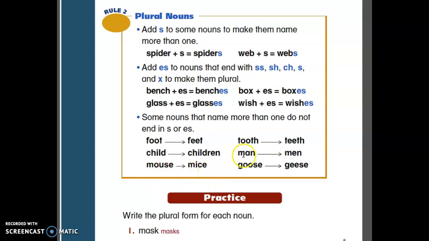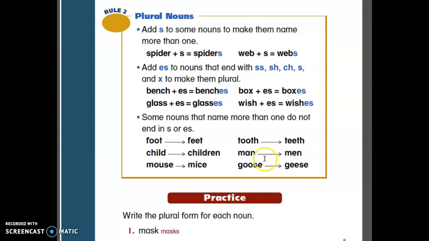It's not easy, huh? Tooth, 1 tooth, 2 teeth. 1 man, 2 men. And the same with, we're not going to say women's, no, we're going to say woman, women.